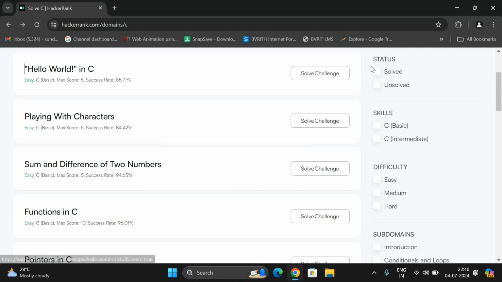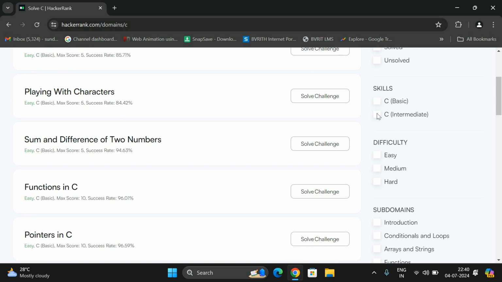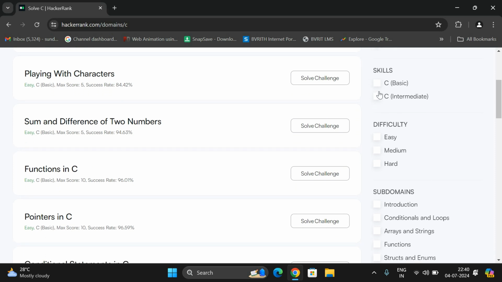And see here on the right side, you can see solved problems and unsolved problems. There are a few unsolved problems also. These are all the problems which you have not solved, so those you can solve. And skills: basic and intermediate, and you can select either, and also select both, so you'll be getting both kinds of problems. And also you can select the difficulty. Start with the easy, next medium, and go to the hard.